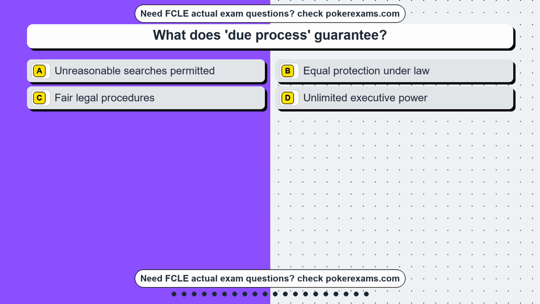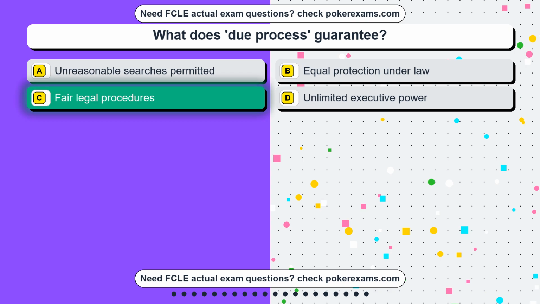Question 13. What does due process guarantee? Option A, unreasonable searches permitted. Option B, equal protection under law. Option C, fair legal procedures. Option D, unlimited executive power. The correct answer is option C, fair legal procedures.